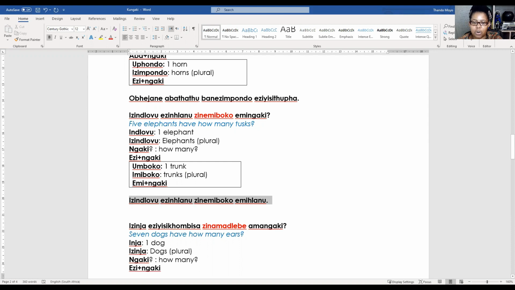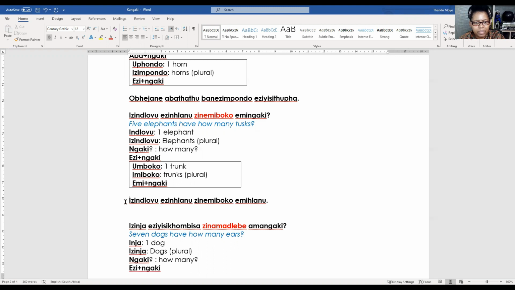Now another thing, if you are not answering this in a long form answer like I am doing here, and you just wanted to give me a short sentence, you would simply say: Zinemiboko emihlanu. So you would start your answer right here. They have 5 chunks. That's simply what you would say. But this is a much longer, fuller sentence. Izindlovu ezinhlanu zinemiboko emihlanu.